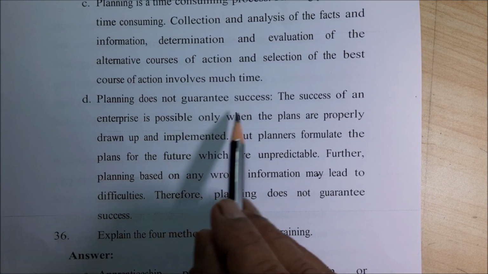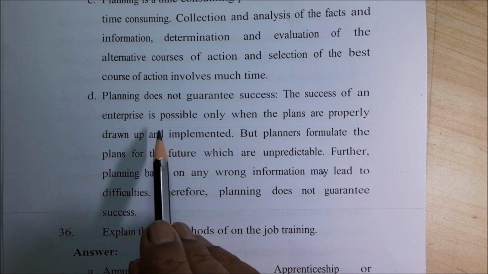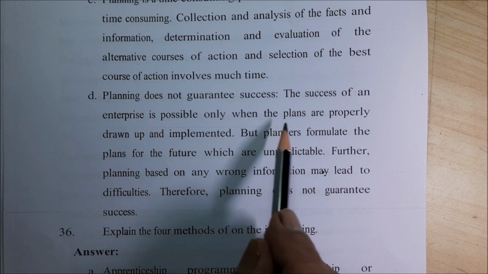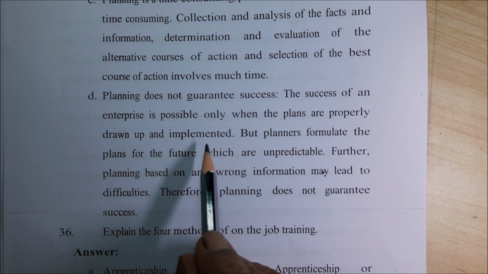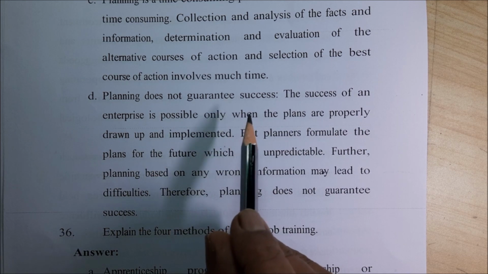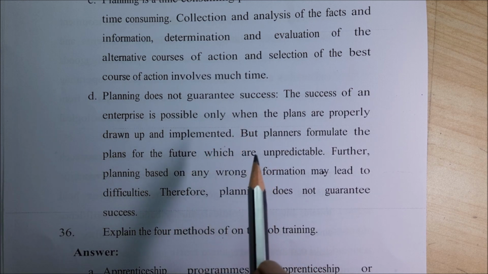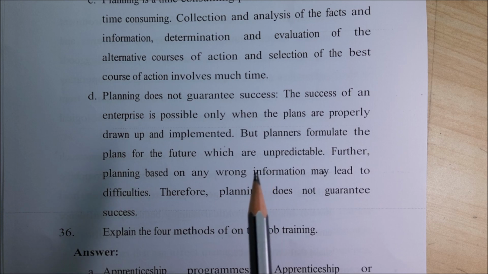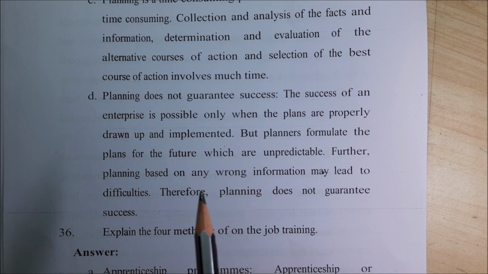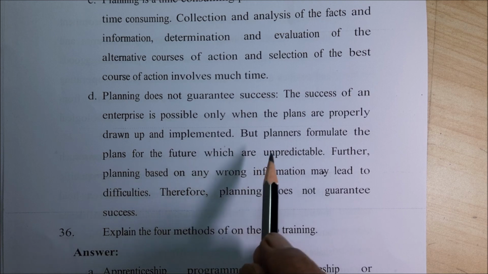Planning does not guarantee success. The success of an enterprise is possible only when plans are properly drawn up and implemented. Of course, this is very important. Sometimes a plan fails because of some lacuna in the plan. That should not happen, but sometimes it does, so many plans fail.